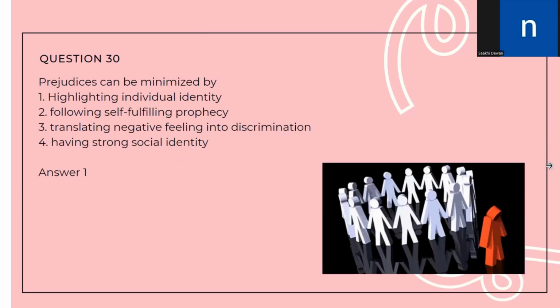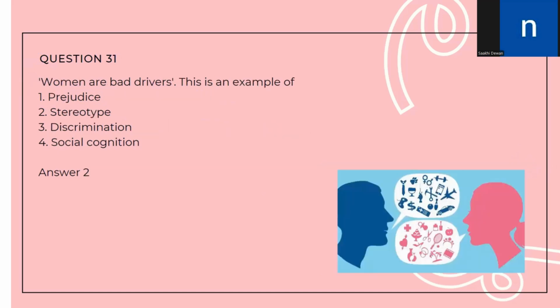Question number 30. Prejudices can be minimized by highlighting individual identity, following self-fulfilling prophecy, translating negative feeling into discrimination, and having strong social identity. So prejudices are held against a particular group. So to minimize prejudices, we can highlight individual identity. So the correct answer is highlighting individual identity, option number 1. Let us move to question number 31. Women are bad drivers. This is an example of. So women are bad drivers is an example of a stereotype.